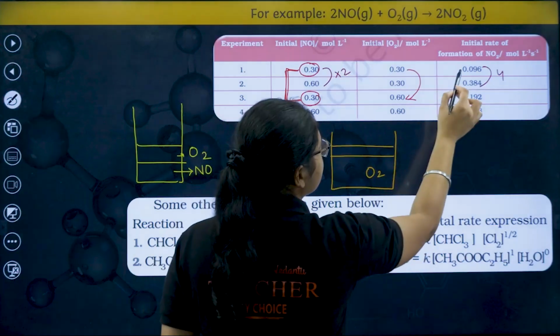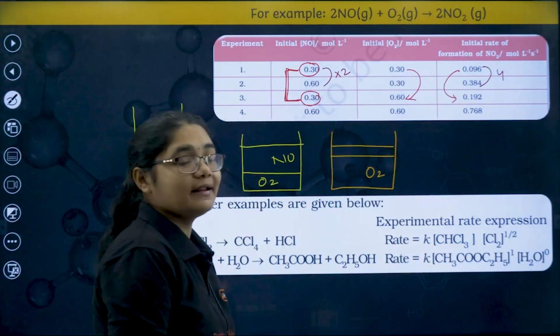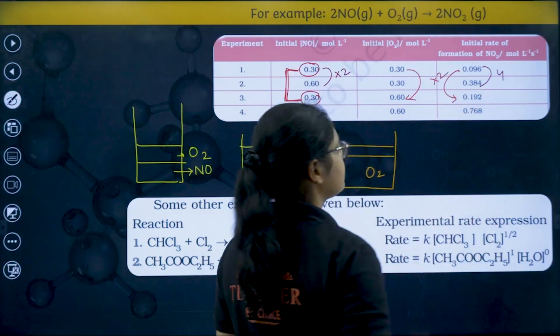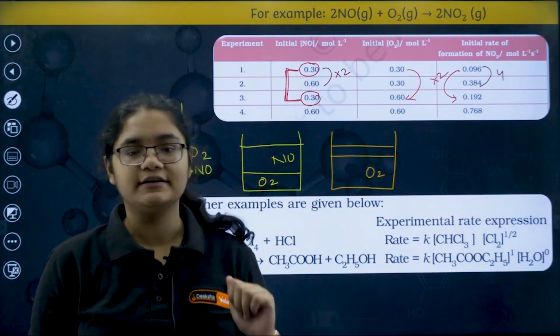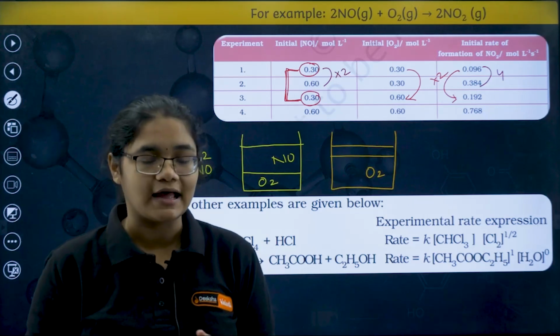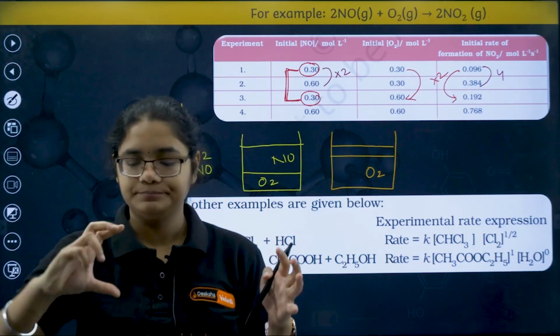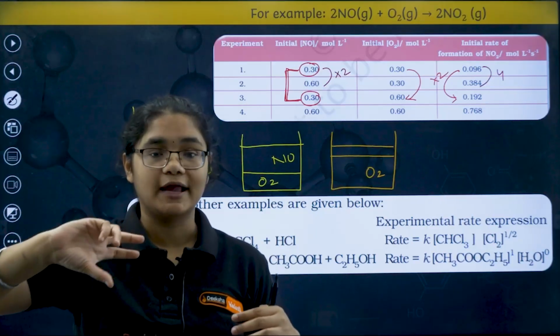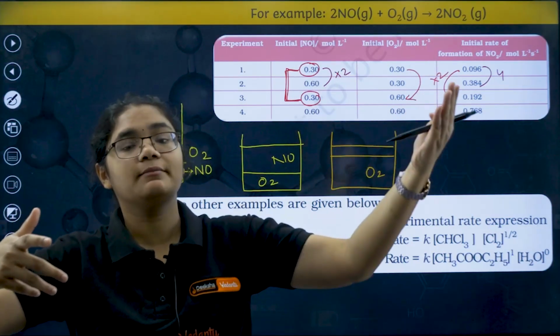Now what is happening to the rate? When O2 concentration is doubled, the rate has become 2 times, right. But when NO concentration was doubled, the rate has become 4 times.